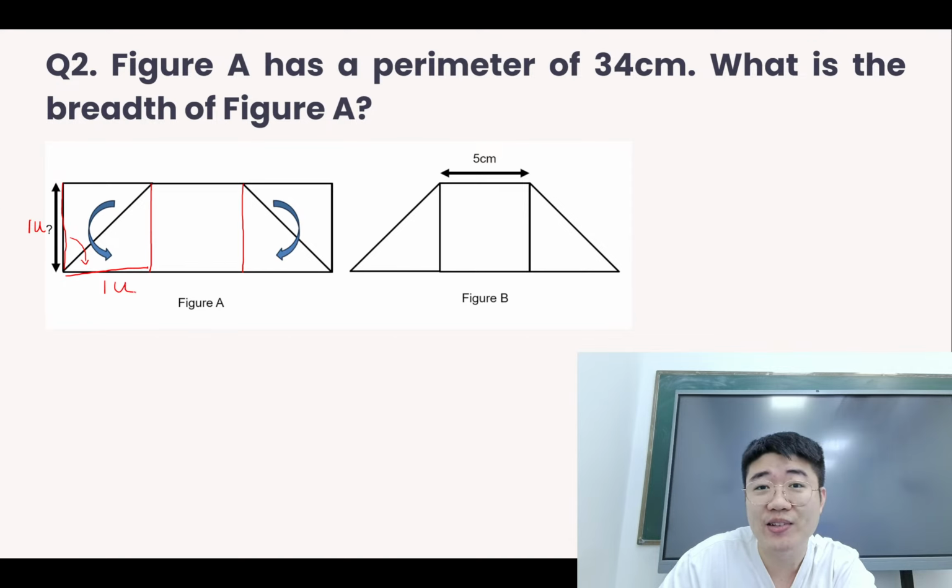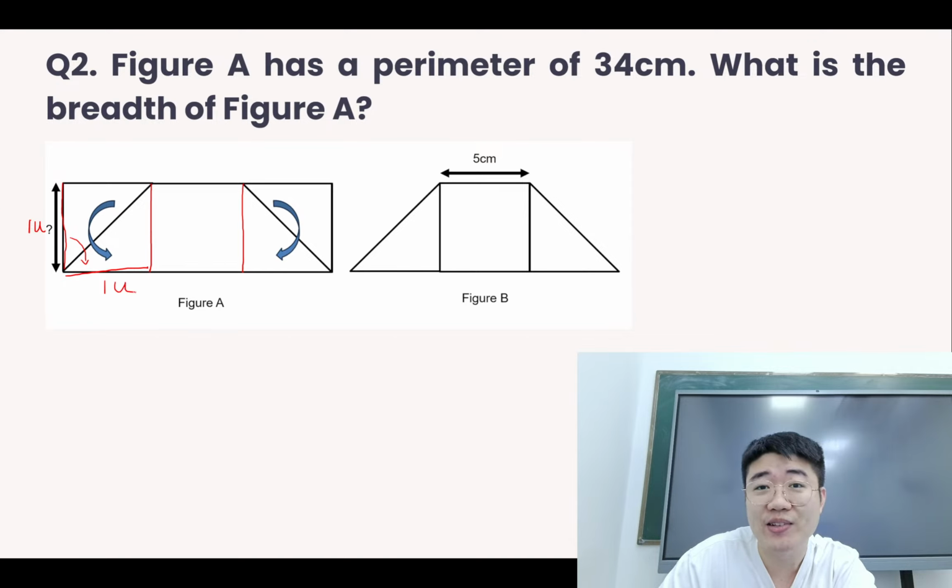Now for the other side, after we fold it, it goes to here. Suppose that this is 1 unit. Because the opposite sides are the same, this is 1u. So before you fold it, it must also be the same. This is also 1u. Okay, so basically this part is a square.